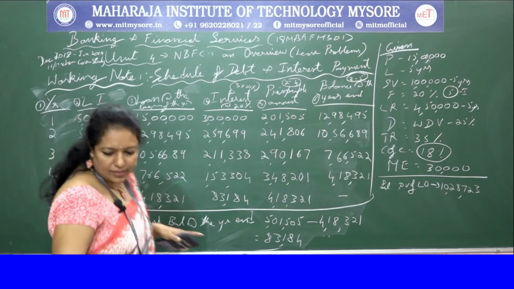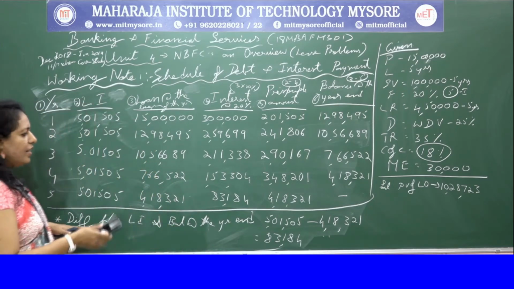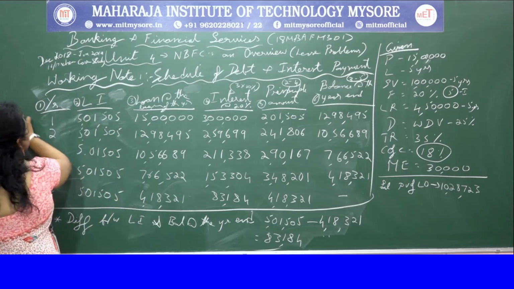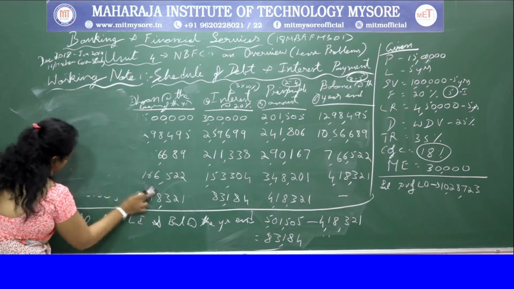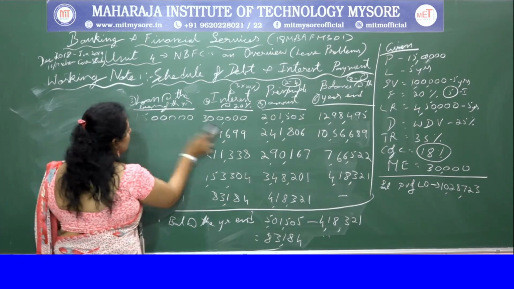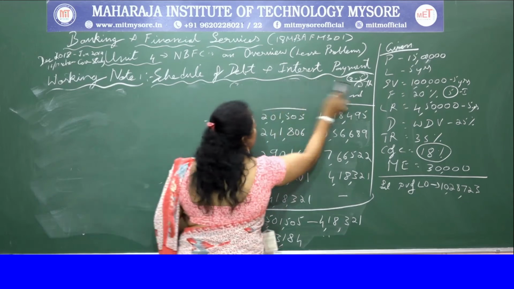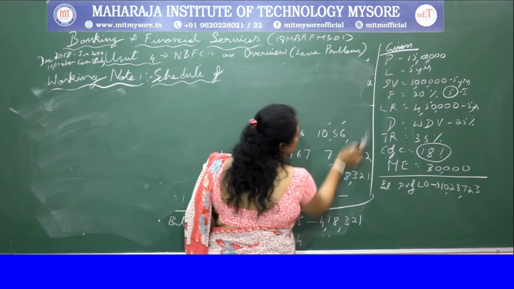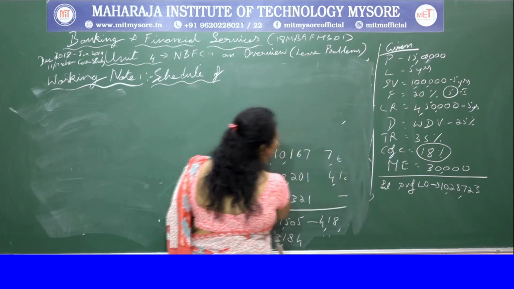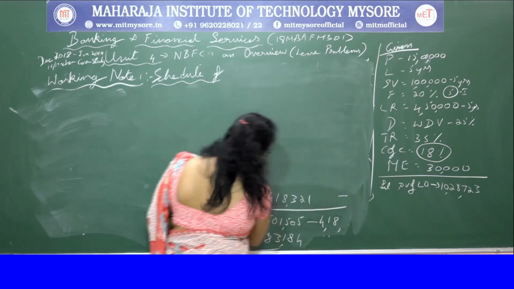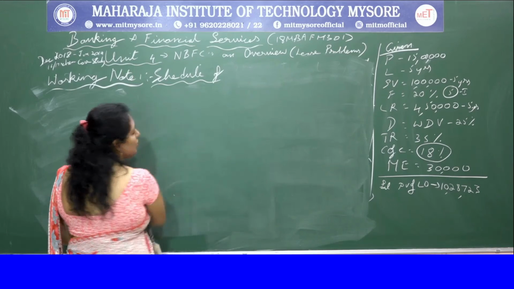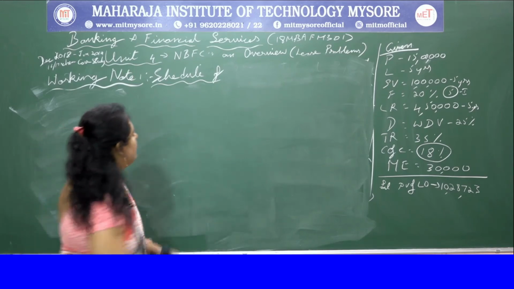Clear? Okay. So this is the debt and interest calculation. Then I'll put the schedule of depreciation. Schedule of depreciation is also not that different. It is the same as the previous problem. So you can either copy it down from there or else recalculate it. As I cannot copy down, so that the students who attend are different, I'll just write down.